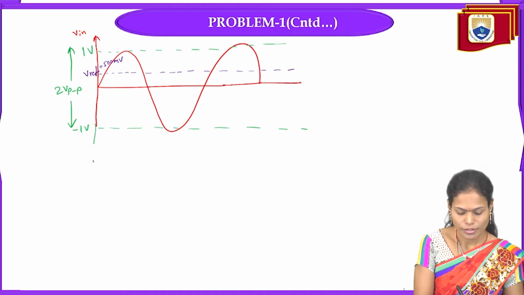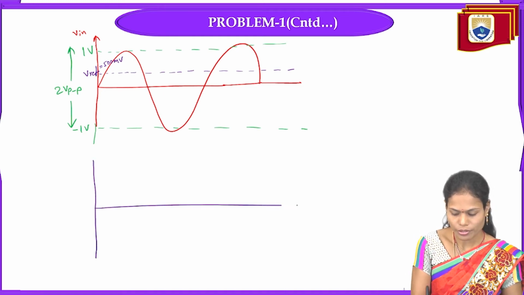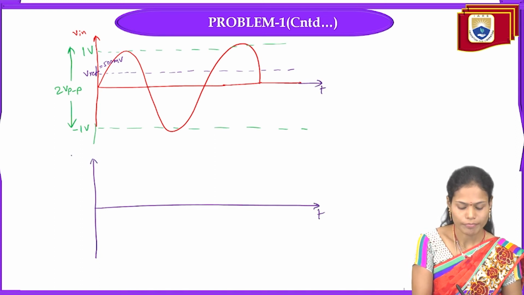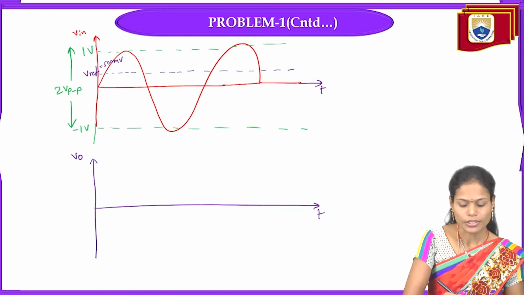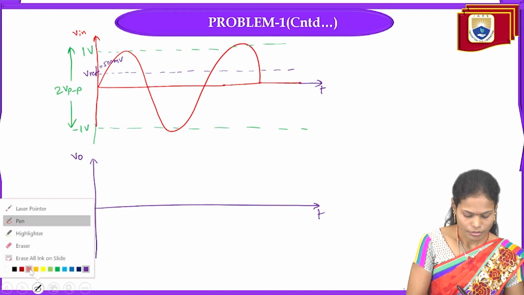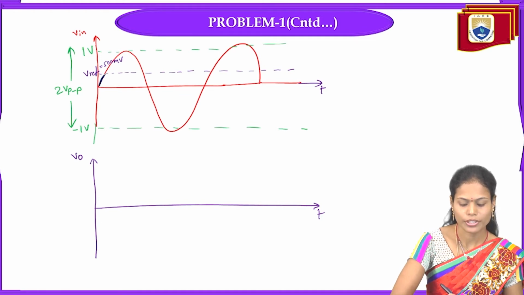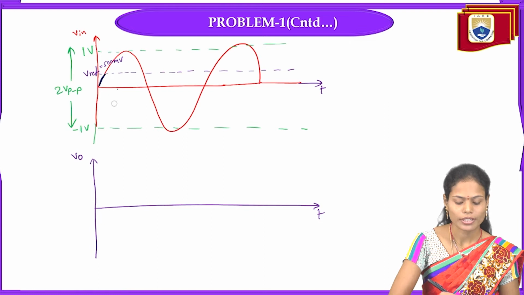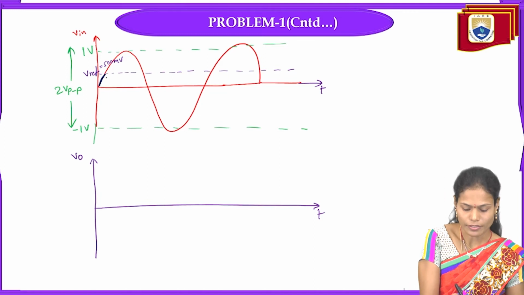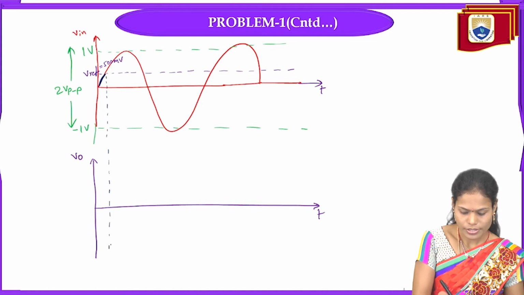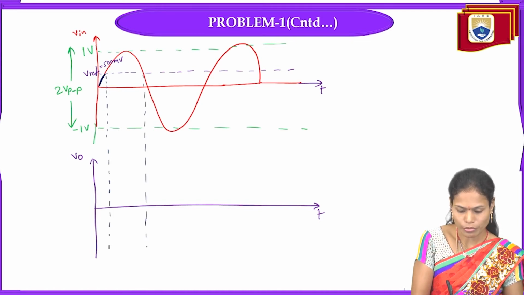So for this input signal, what is the output we are going to get? This is varying with respect to time and the output signal will also vary with respect to time. See, if we observe the waveform from here to here, in this particular case our input signal Vi is less than V reference. Till here, the input signal Vi is less than the V reference voltage.